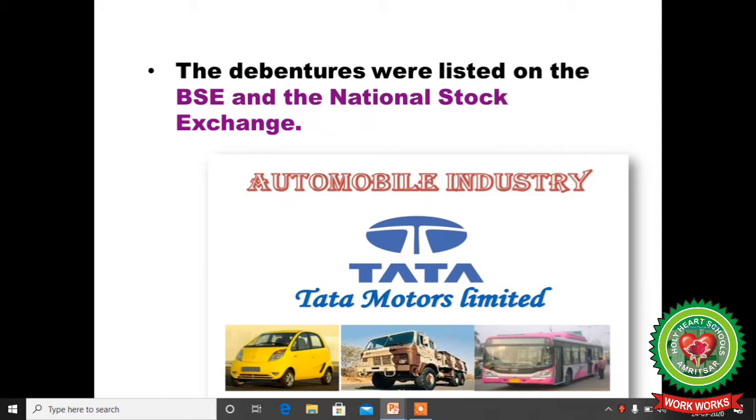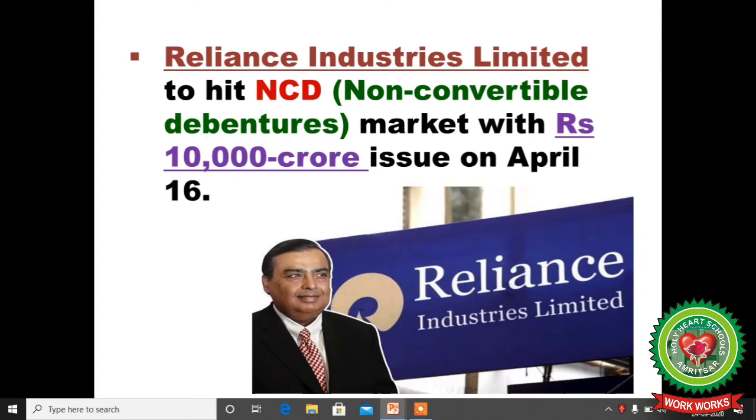The debentures were listed on the BSE and the National Stock Exchange. Reliance Industries Limited is set to hit the NCD market with a rupees 10,000 crore issue on April 16.